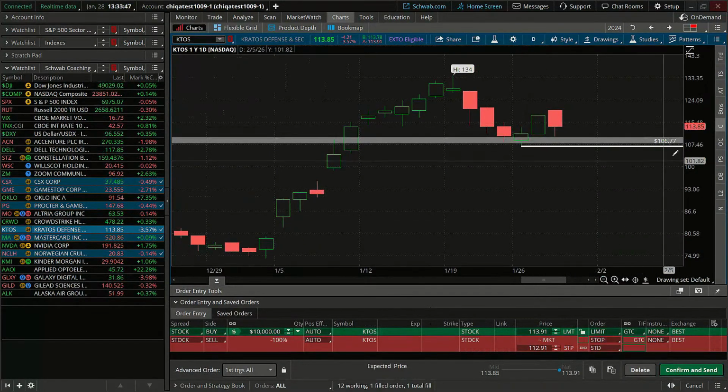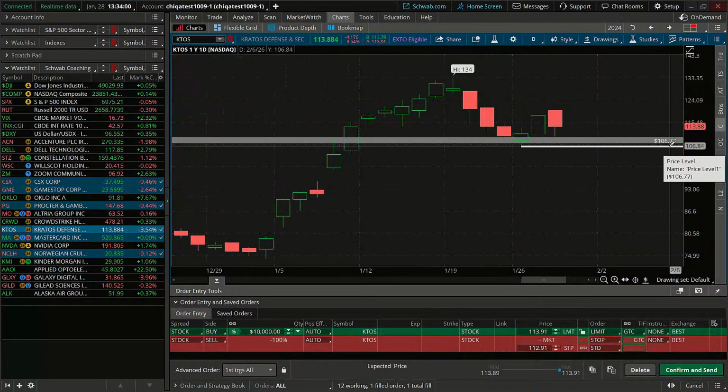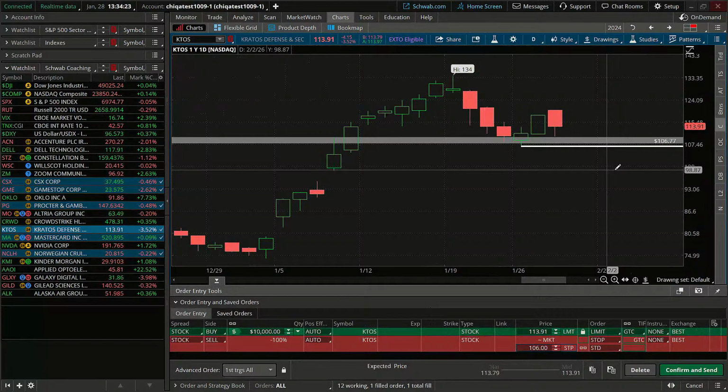Okay, so that low is at 106.77. So sometimes what you'll see, if price does swing back to that low, you may see that price may find value again around 106. But if it's going to sustain that trend, if it's going to hold that level of support, typically you'll see it hold that whole number. So you'll typically see it hold that 106. So what we're going to do is actually place our stop at 106 right here, right below that low by 77 cents in that case.